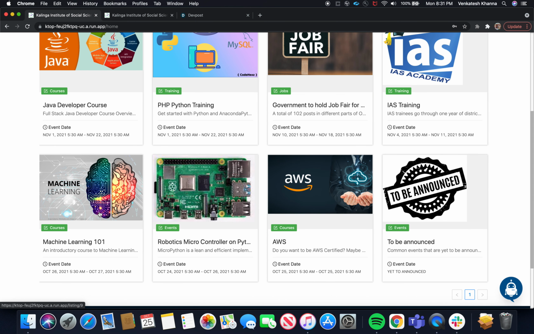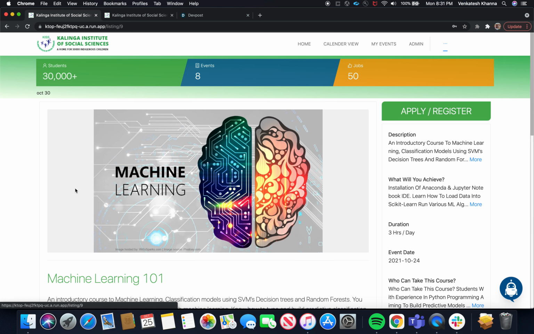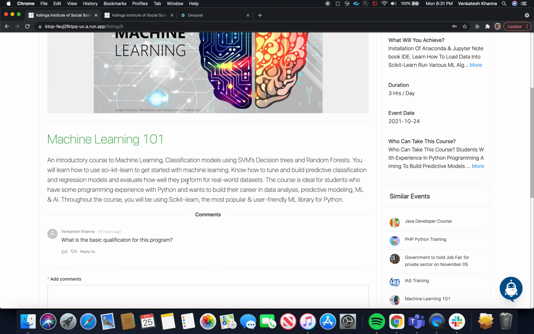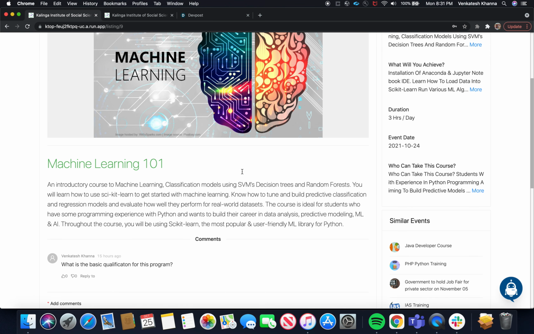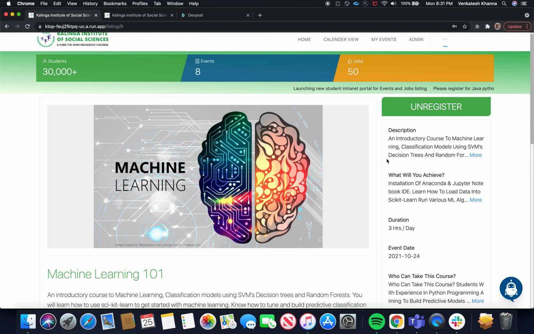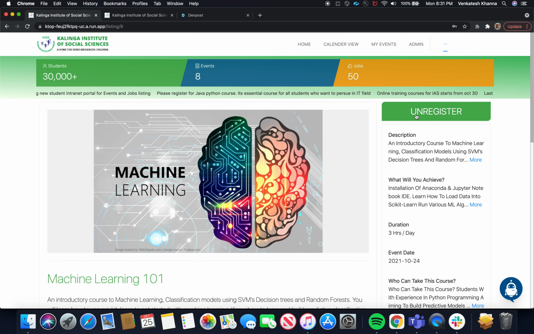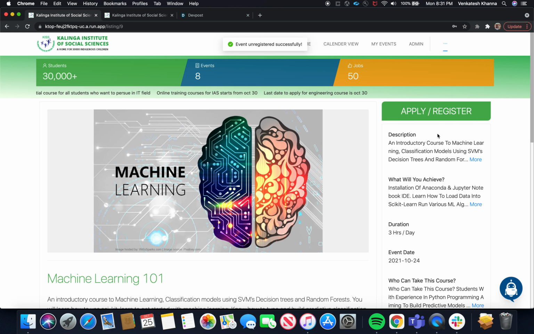For example, I am clicking on the machine learning event. It will give you the detailed view of whatever data was provided by the admin. Here you can see the description, all the other content, duration and event date. How admin can enter this, we will go through in detail in the admin portal discussion. As of now, student can register or unregister for this event. For example, I have already registered, so it is showing unregister. I can also unregister and re-register again.